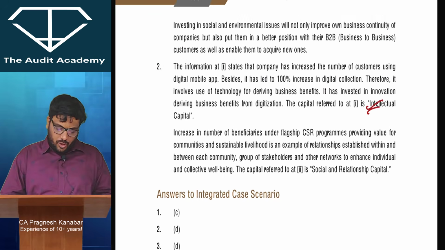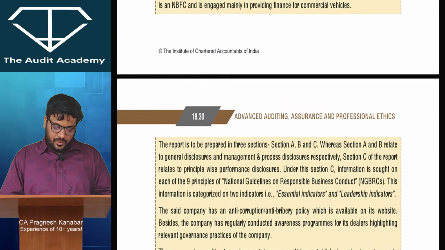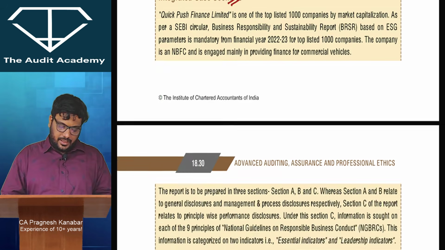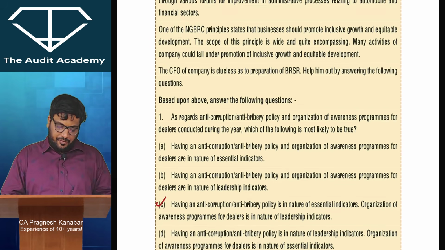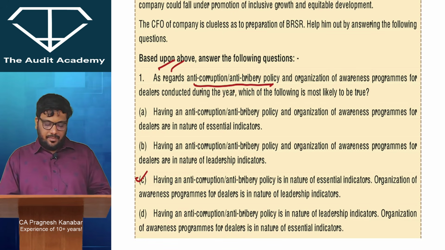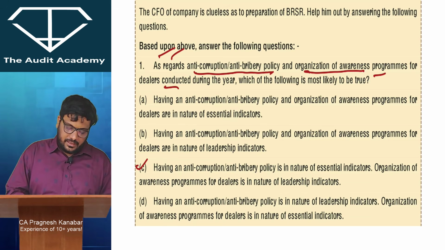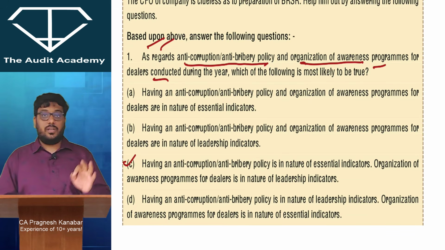If you go to the module, in this MCQ, this first integrated case scenario, in that the first MCQ, all right, as regards anti-corruption, anti-bribery policy, all right, an organization of awareness programs for the dealers conducted during the year, which of the following is most likely to be true?